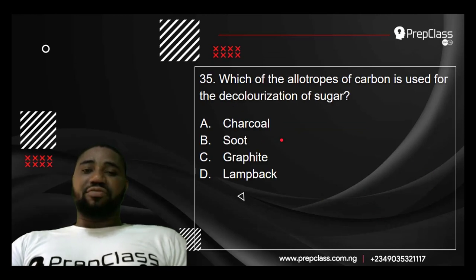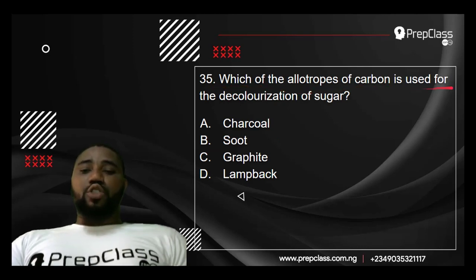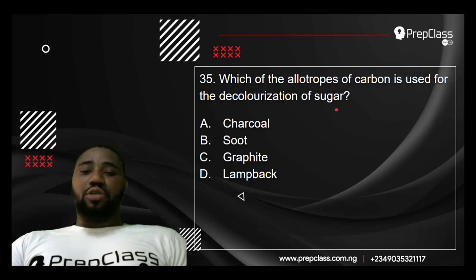Question number 35, and obviously the last for today. Which of the allotropes of carbon is used for the decolorization of sugar? Is it charcoal? Is it soot? Is it graphite? Is it lamp-black?